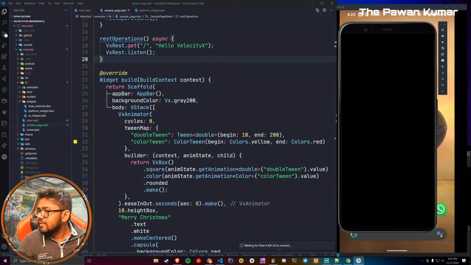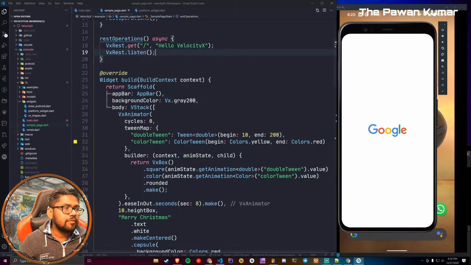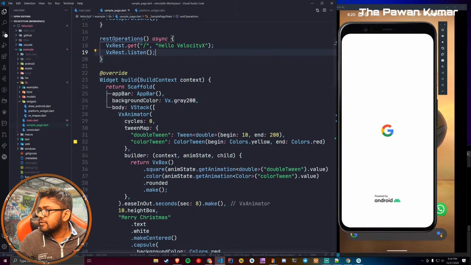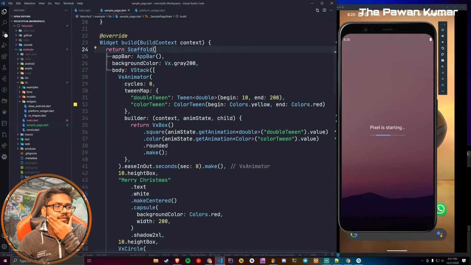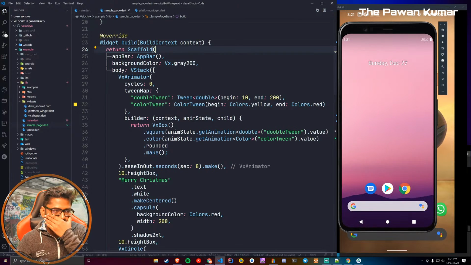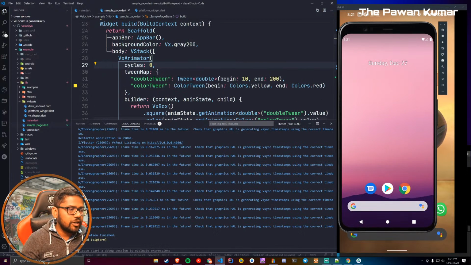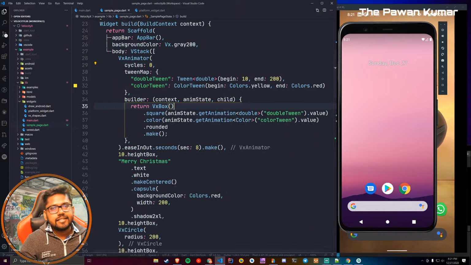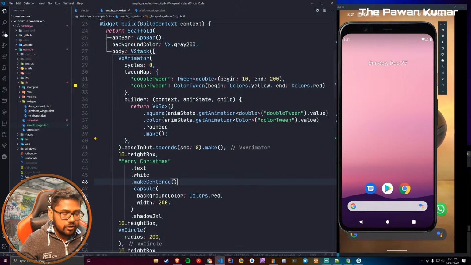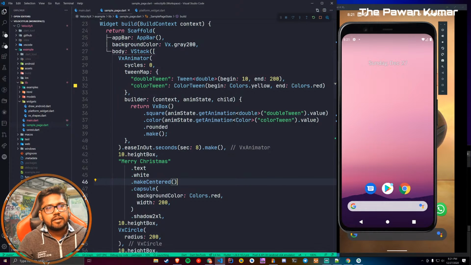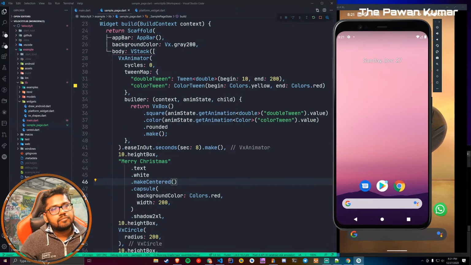Okay, yes, I see a lot of people commenting on a few things. I haven't read everything, so I don't know the context, but yes, let's do it on an emulator first, then we will see if it is actually working or not. Why it was not working is because we were using a device. In my Pixel 4 XL, if I go to localhost, it should work. But right now, let's run it on the Pixel 4 emulator.